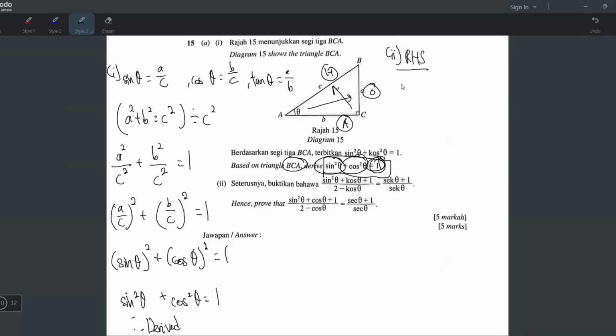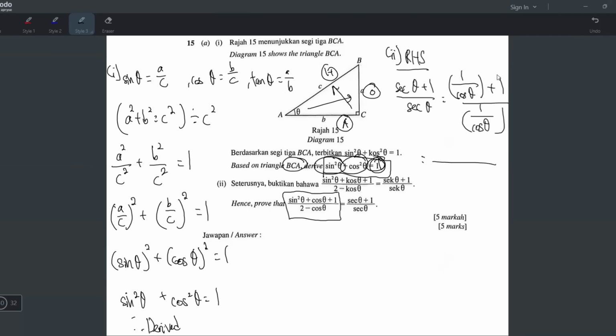So it becomes sec theta plus 1 over sec theta. And then this one can change to 1 over cos, 1 over cos. But of course, our goal is to make it look like this in the end, right? So I'm gonna try my best.